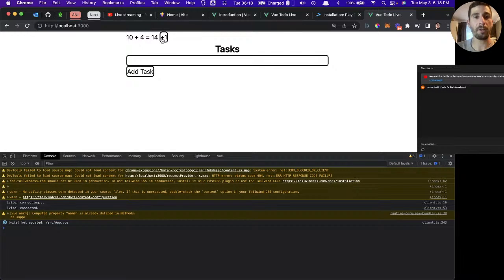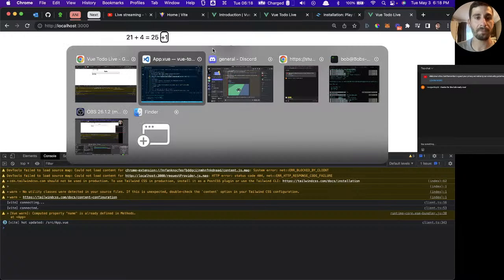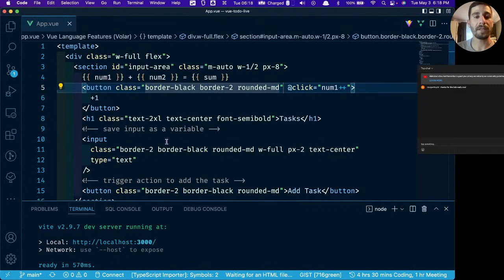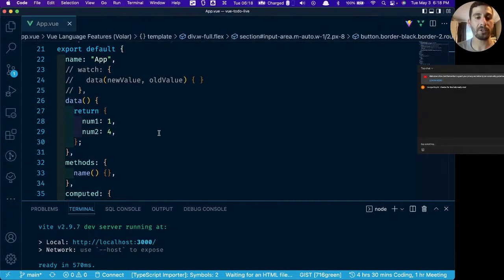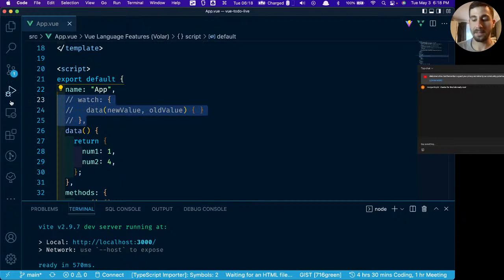And while it's incrementing, our computed property is also changing because the computed property is reactive based on its dependencies. The dependencies are number 1 and number 2. Anytime either of them changes, our computed property will also change. Now, while we have this going on, I can explain what watchers are. I'll uncomment this.